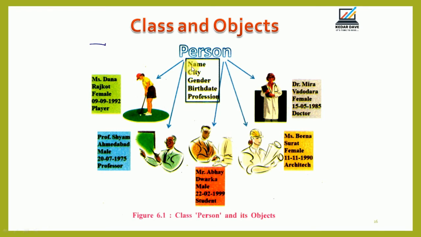For example, a person named Dr. Meera, city Vadodara, gender female, birth date 15/5/1985, profession doctor, right? The same goes for the other objects you add, such as Miss Bina, Abhay, Sham, and Dana.